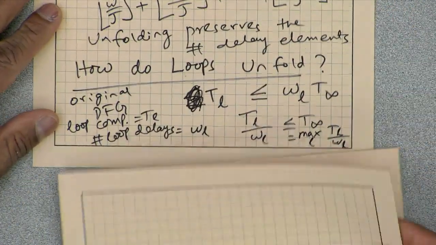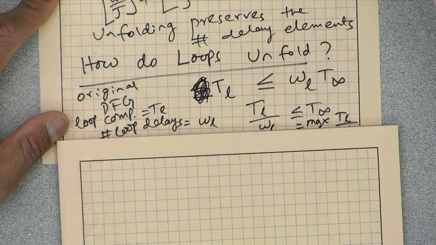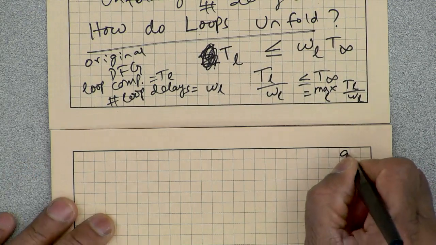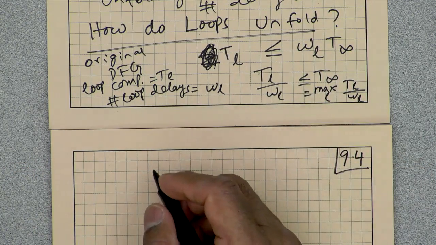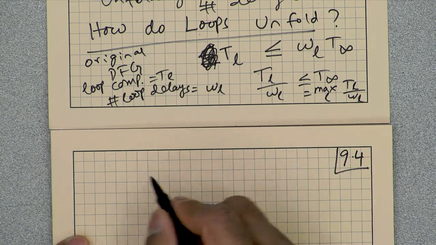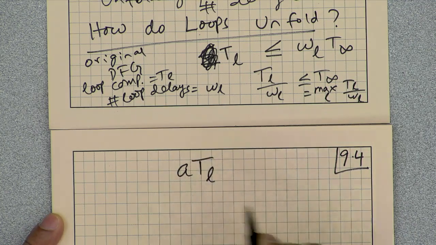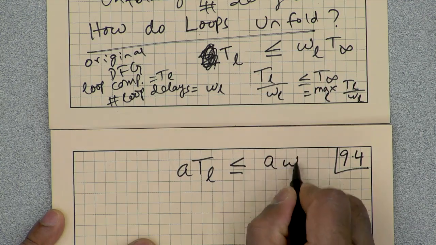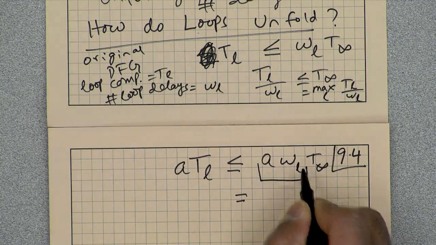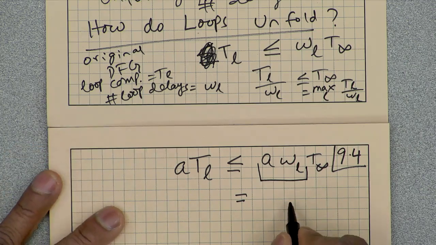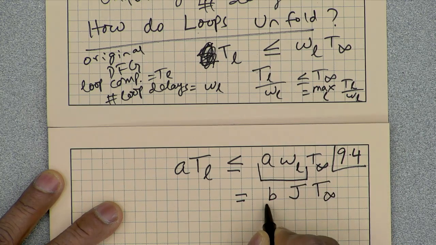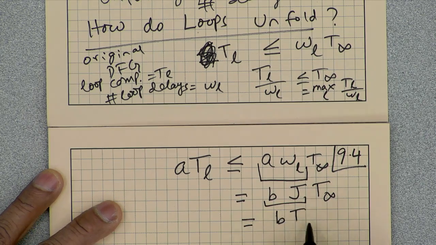So what we are interested in formally is an equation where I multiply by a certain A: A times T L is less than or equal to A times W L times T infinity, where A times W L can be written as B times J times T infinity, which can then be written as B times T infinity prime.